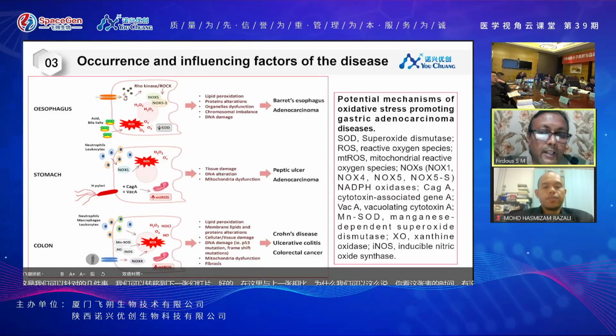On the other hand, there is a decrease in the superoxide dismutase. So all these things can lead to the increased chance of DNA damage, which further leads to the different cancers in the different parts of the GIT, or the gastrointestinal tract. Next.